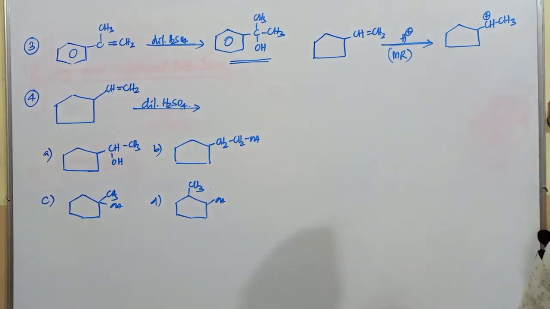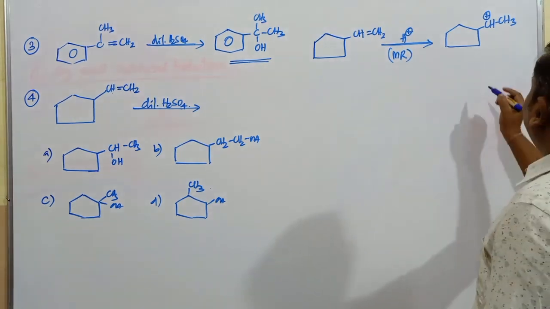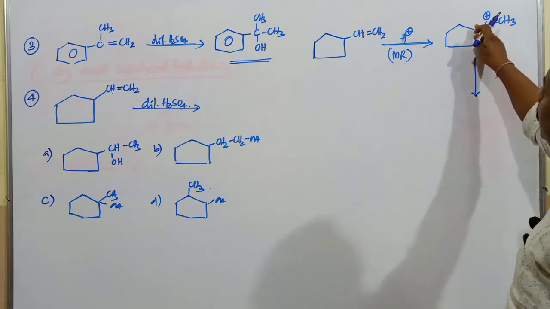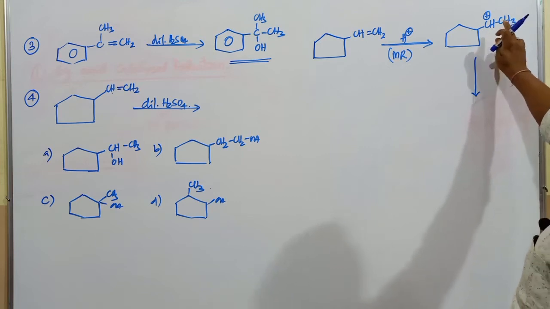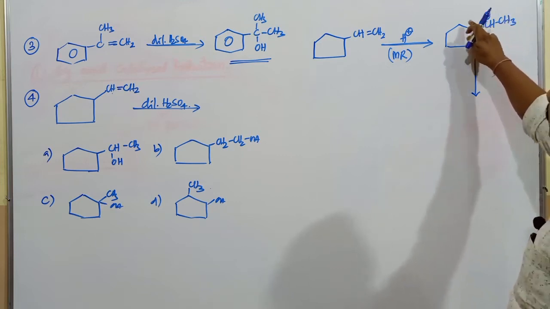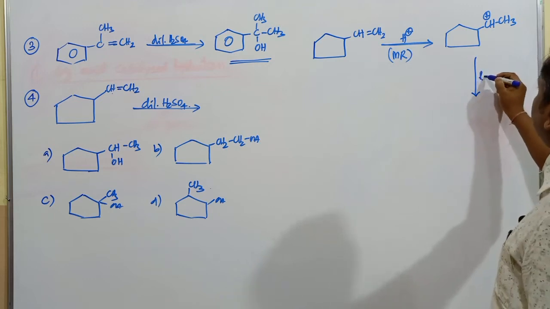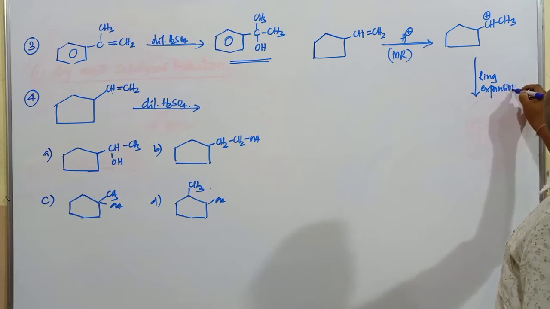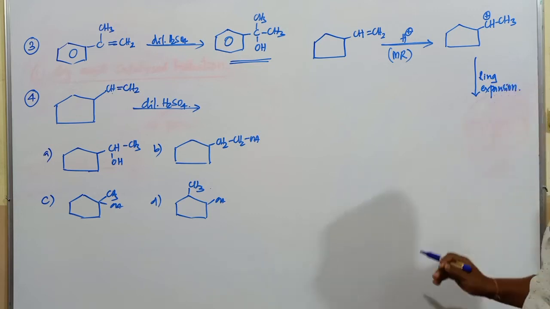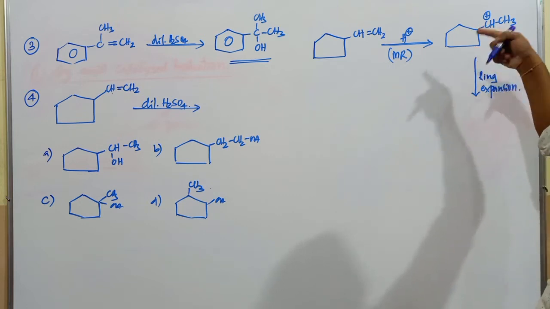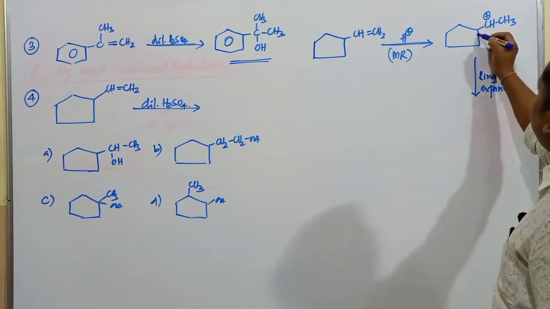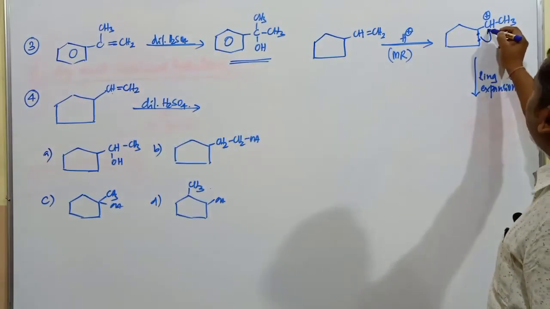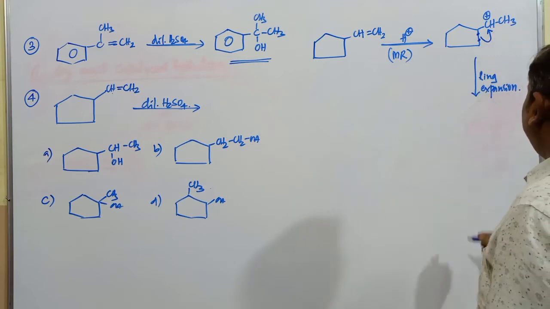CH plus and CH3. You remember one thing here, very important: whenever there is a carbocation formed outside the ring, in that case the molecule undergoes ring expansion. Remember, the molecule undergoes ring expansion, the conversion of a 5-membered cyclic ring into a 6-membered cyclic ring. These are the electrons which are involved in the formation of the carbon-carbon sigma bond. These electrons mean this carbon is going to be joined to this one.